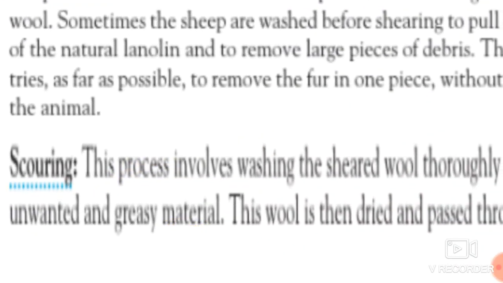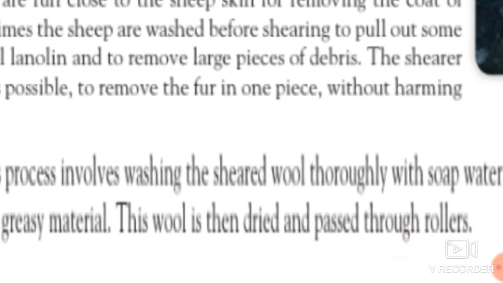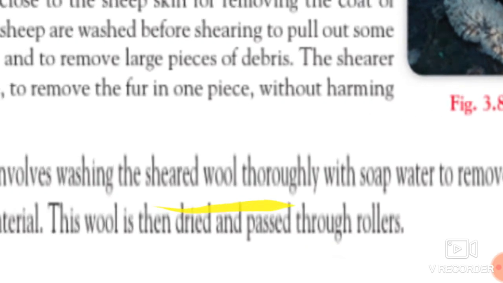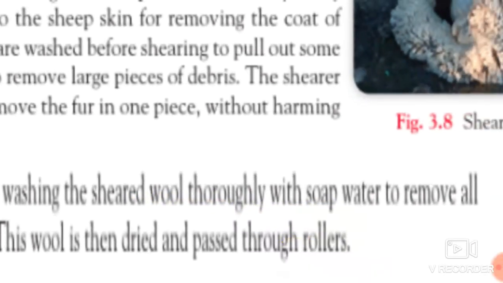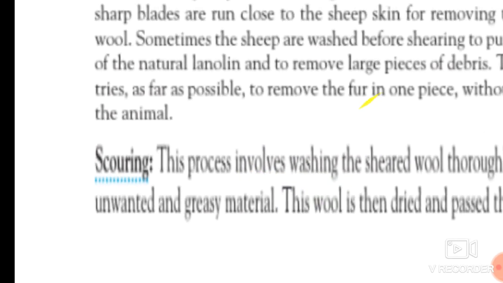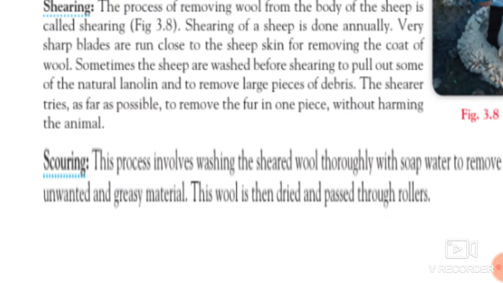This process involves washing the sheared wool thoroughly with soap water. Scouring means washing of the hair. The hair which is removed from the sheep is washed with soap water to remove all the unwanted and greasy material. In the first step we just cut the hair of the sheep.